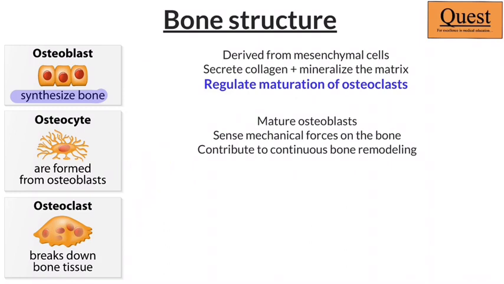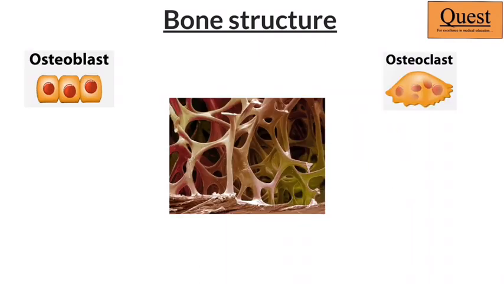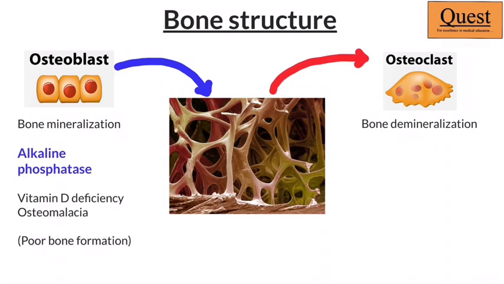That brings us to the second type of cell, the osteoclast itself. The osteoclasts are derived from macrophage precursor cells, and these are the cells which are responsible for bone resorption. When the osteoblast works, the bone is going to get mineralized. When the osteoclast works, the bone is going to get demineralized. When the bone is going to get mineralized, alkaline phosphatase is a marker of that. That means I can say alkaline phosphatase is a marker of osteoblastic activity.